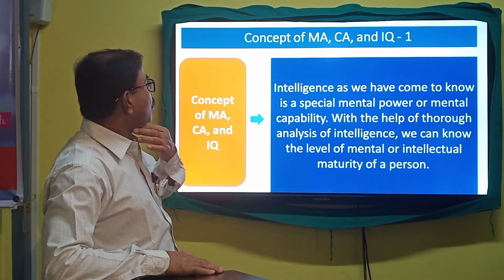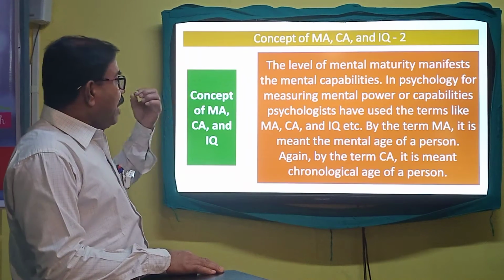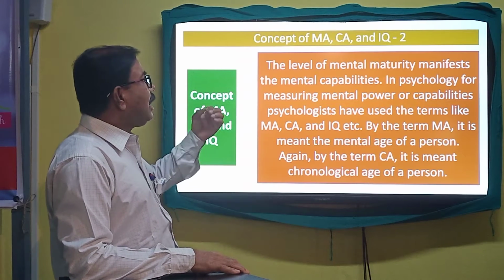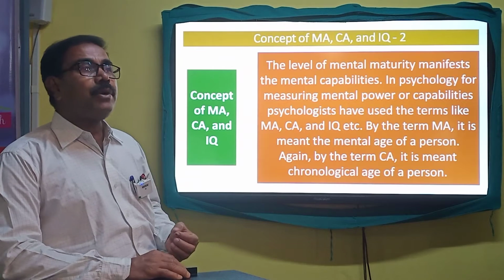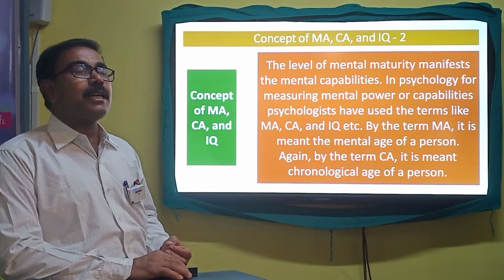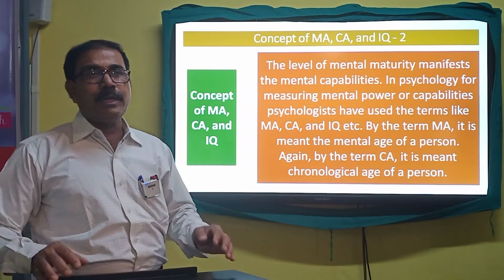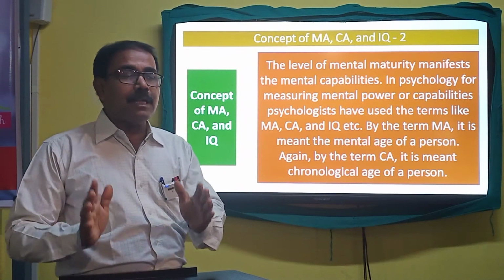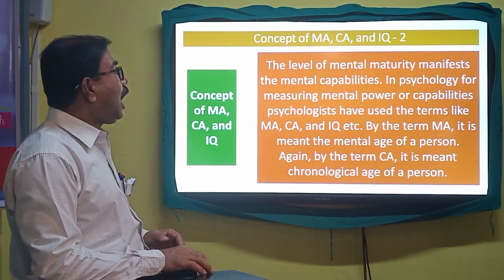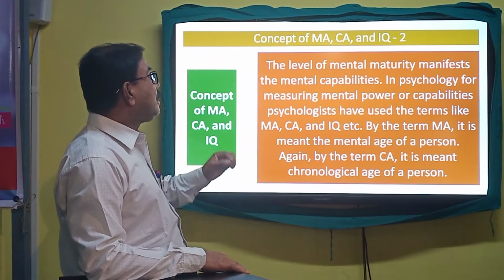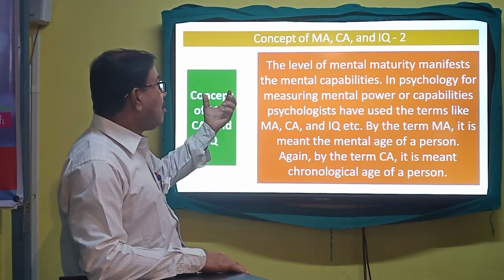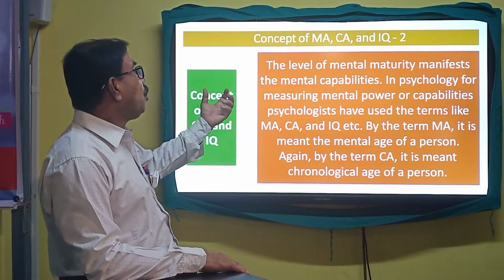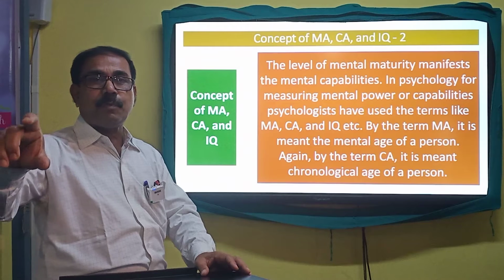Let us see the next one. The level of mental maturity manifests the mental capabilities. How do we come to know about mental capabilities? We say so many things about mental maturity, but how can we know it, and how, by knowing the level of mental maturity, can we know about the mental capabilities of a person?